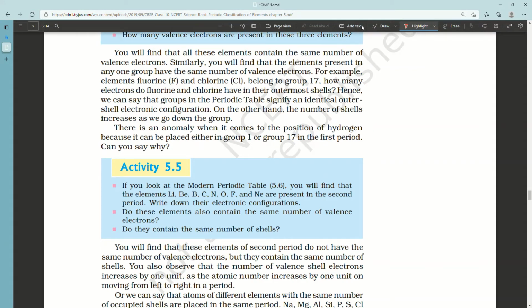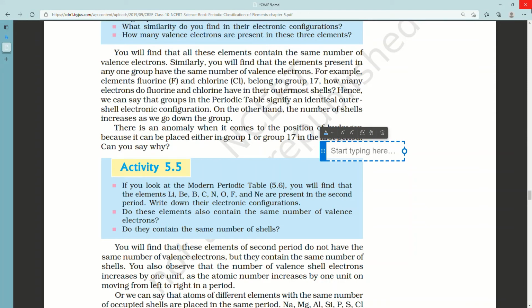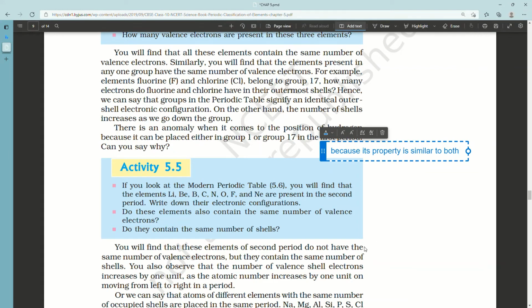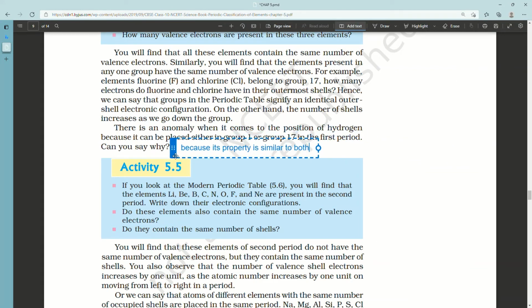Yes, they do. You will find that these elements of the second period do not have the same number of valence electrons, but they contain the same number of shells. You also observe that the number of valence shell electrons increases by 1 unit as the atomic number increases by 1 unit, moving from left to right in a period. Or we can say that atoms of different elements with the same number of occupied shells are placed in the same period.